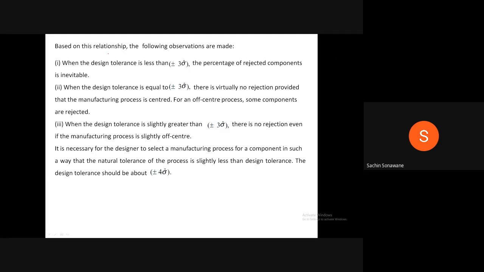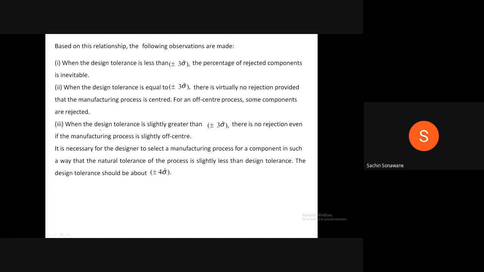Based on this relationship, the following observations are made. When the design tolerance is less than plus minus 3 sigma, the percentage of rejected components is inevitable. When the design tolerance is equal to plus minus 3 sigma, there is virtually no rejection provided that the manufacturing process is centered. For an off-center process, some components are rejected.